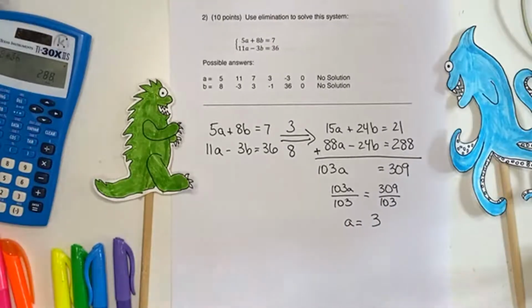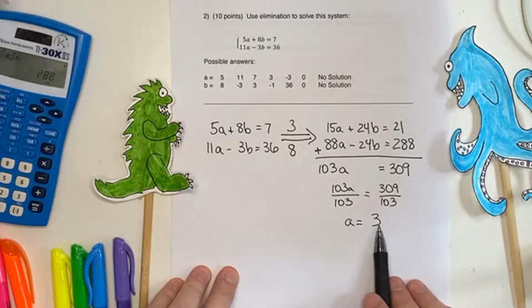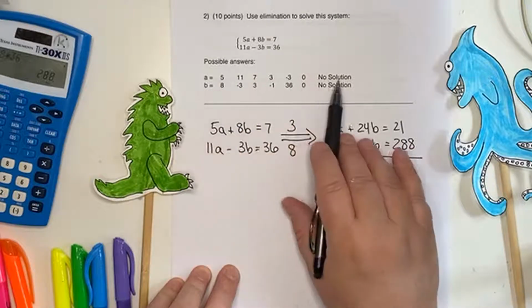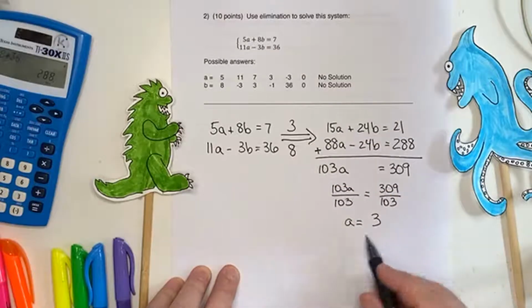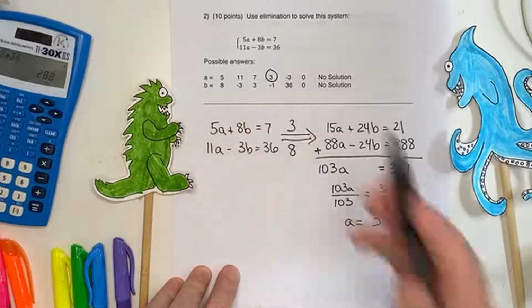Yay! Now, this particular problem is going to be given in terms of, instead of giving you just the A and the B together, you're going to have a drop down. So when you find what the A is, you're going to go in and find the specific A. And if there's no solution, you put no solution. But my specific A is 3. There we go. So A is 3.